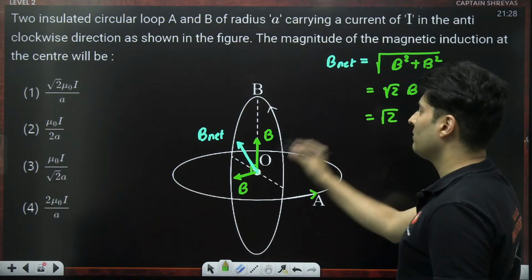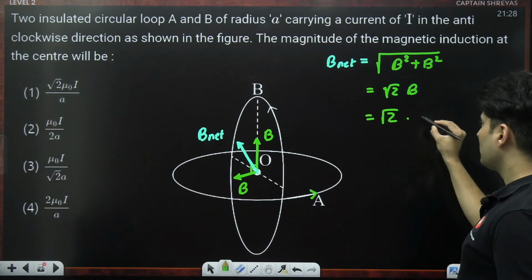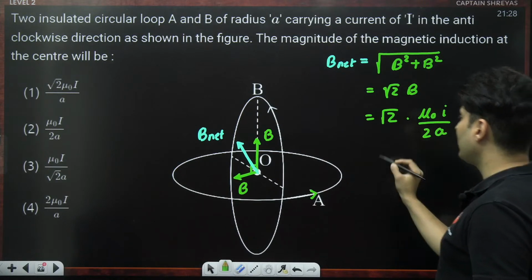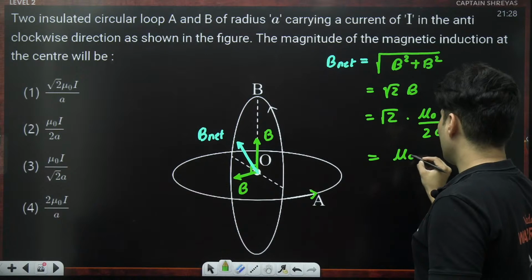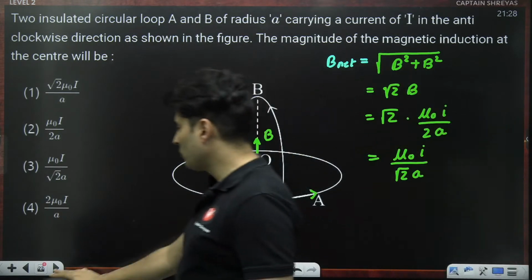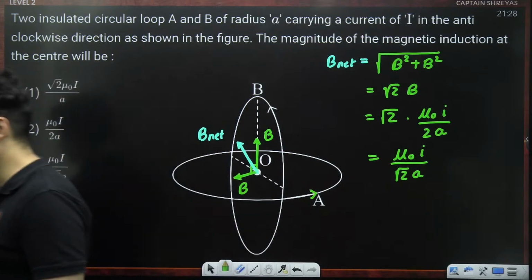What is the magnetic field at the center of a coil? It is mu naught I by 2 times the radius. The radius is A. Root 2 cancels, so mu naught I by root 2 times A. So mu naught I by root 2A is option number C, or third.